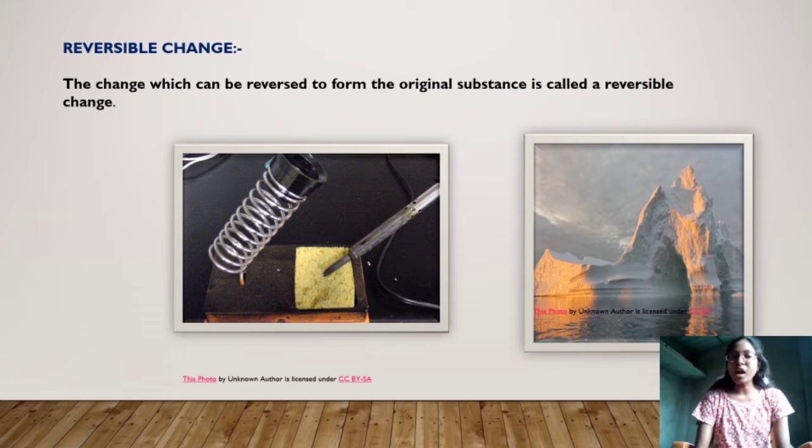Now melting of ice is also a kind of change, because water freezes and forms the ice, and when ice is heated, it forms the water. So that is also a kind of reversible change. We will study the types, and we will see the reversible change with the help of some videos which will make you understand how reversible changes take place.